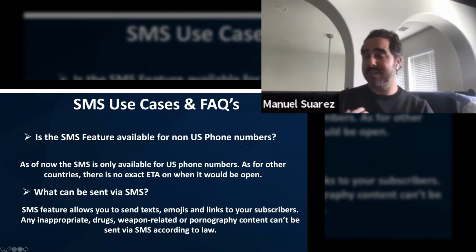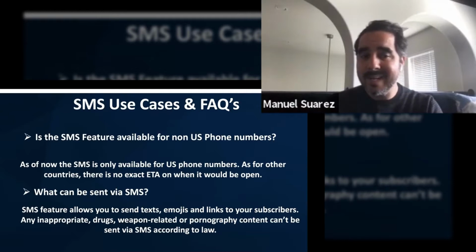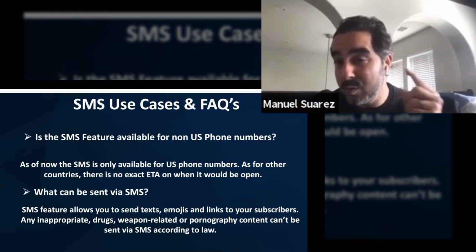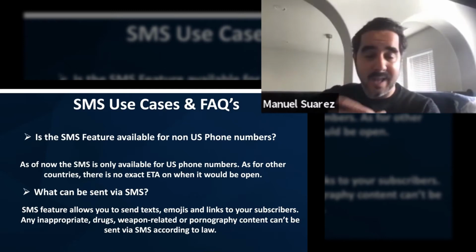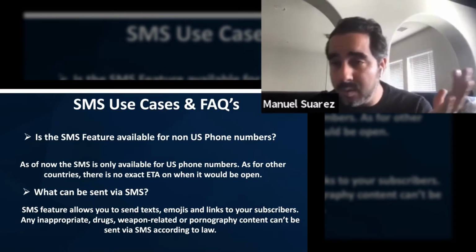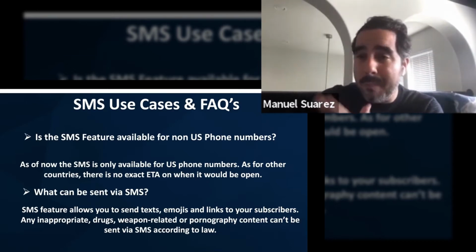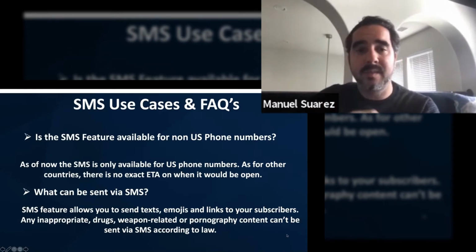So what can be sent via SMS? It allows you to send text, emojis, and links to your subscribers. Any inappropriate drugs, weapon-related, or pornography content cannot be sent via SMS according to law, like I mentioned. Also, you cannot do images right now. You cannot do GIFs. You cannot do videos. That's not possible, but you can do a YouTube link. You can do a link to a social media post. You can do a link to a website, to a page, to an Amazon listing. All of that can be done directly in a text message right now.